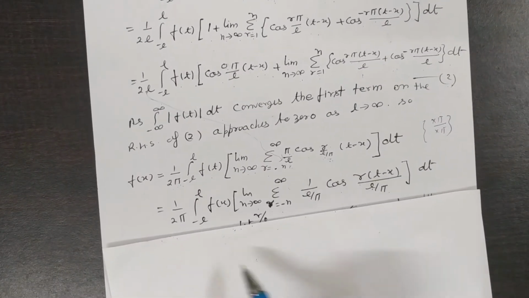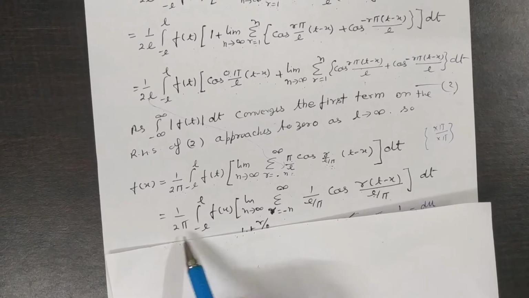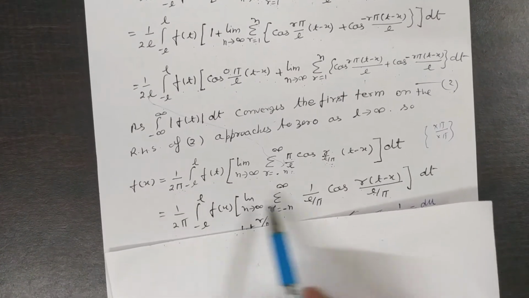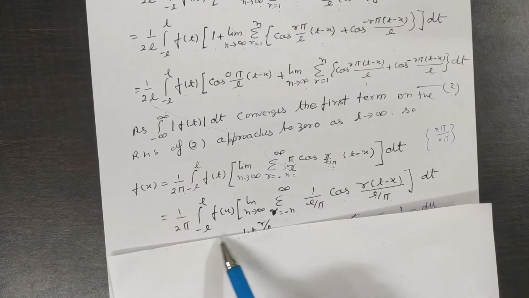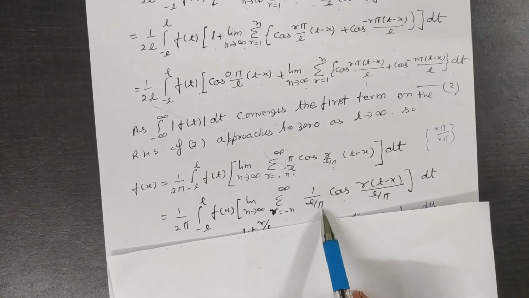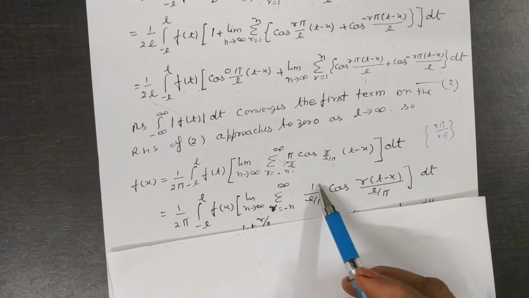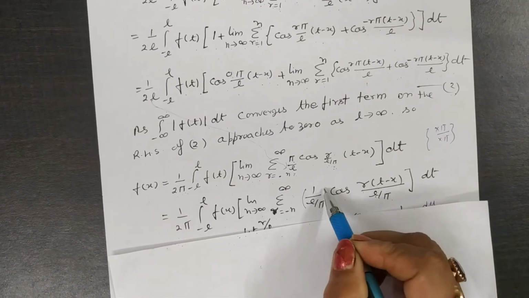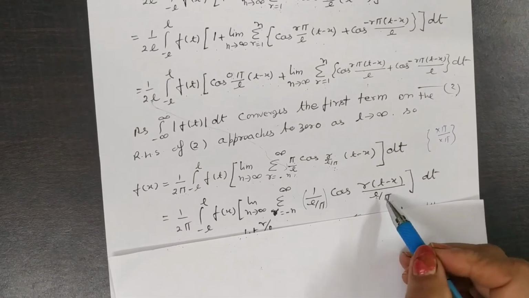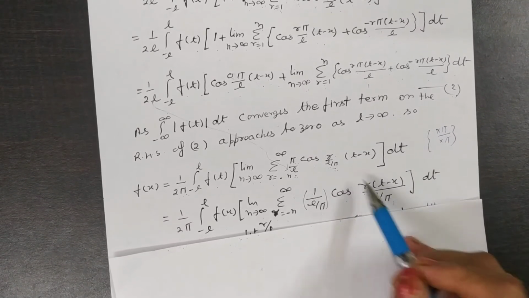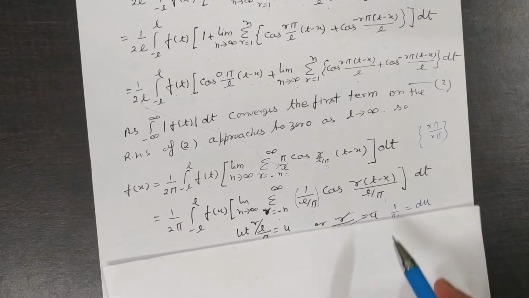So this term can also be written as 1 by 2π, integral from minus L to L of f(t), and here is the L, written as here, π is written as here, because you multiply and divide by π, and this is cos(rπ/L).